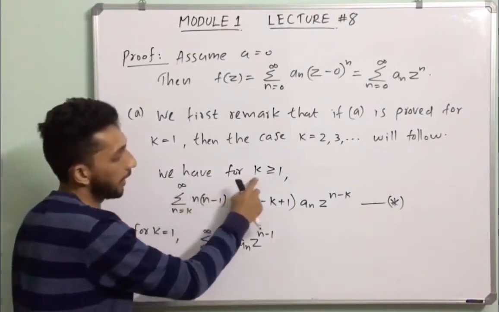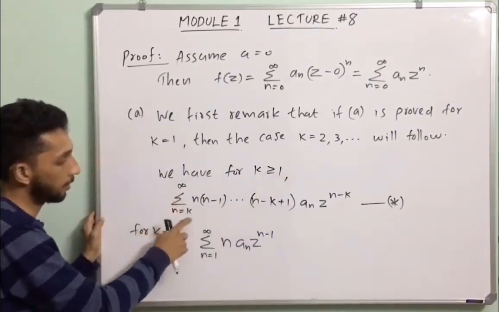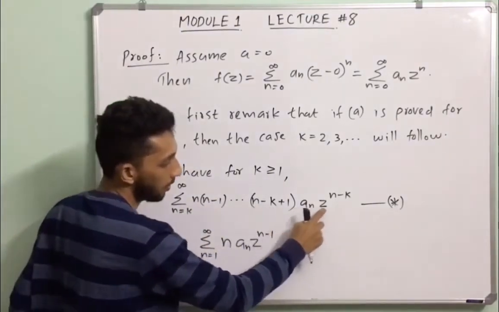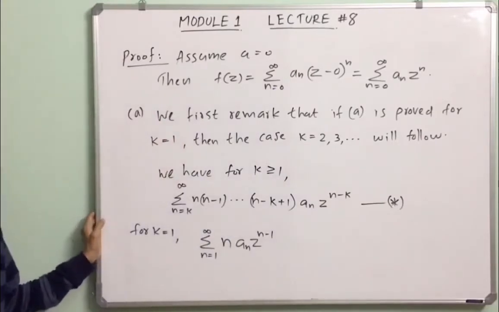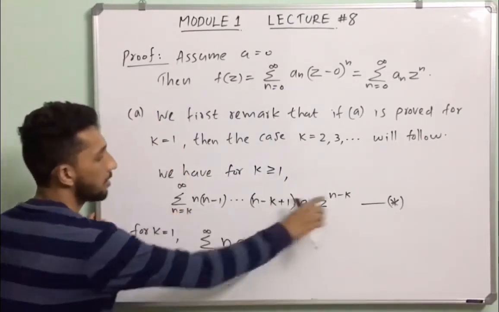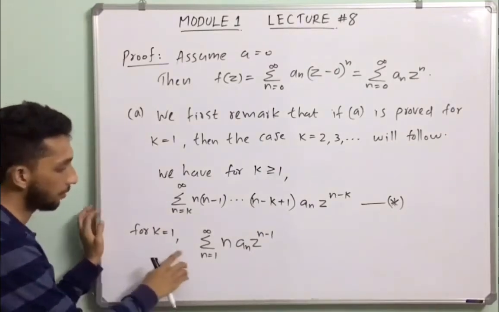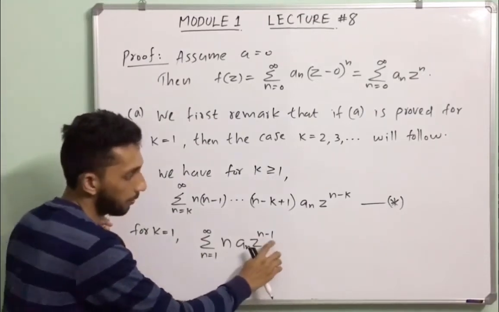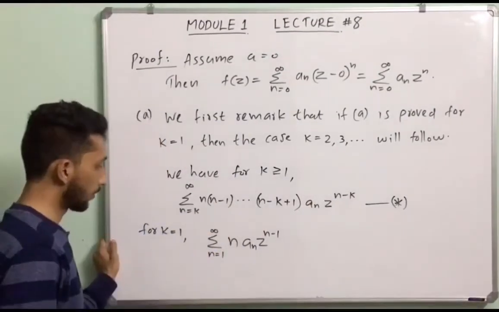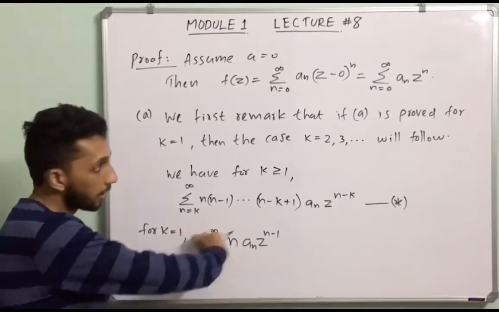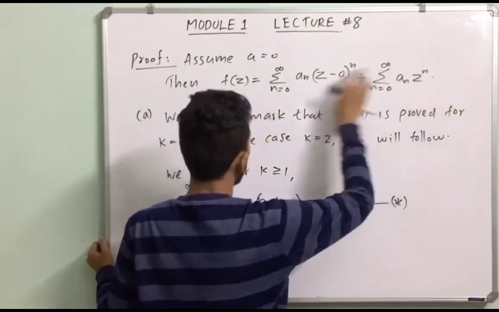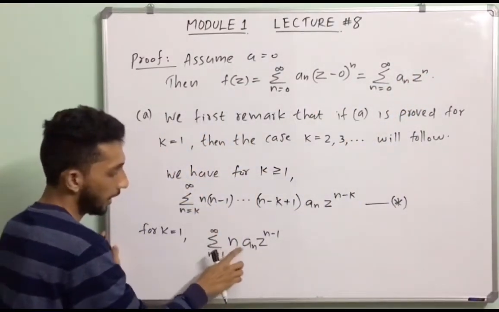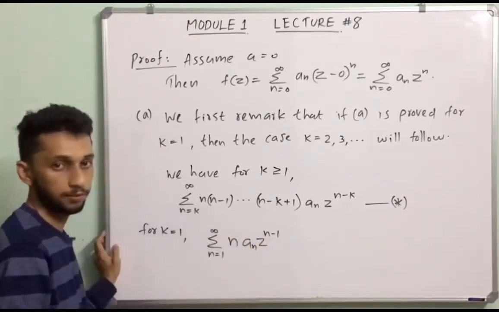So, we have for k greater than or equal to 1, summation n from k to infinity n into (n minus 1) into etc. into (n minus k plus 1) into a_n into z raised to n minus k. Put k equal to 1 in this expression star, we obtain summation n from 1 to infinity n a_n into z raised to n minus 1. Note that for k equal to 1, the derivative of this power series, that means the derivative of this function, is given by summation n from 1 to infinity n a_n into z raised to n minus 1.